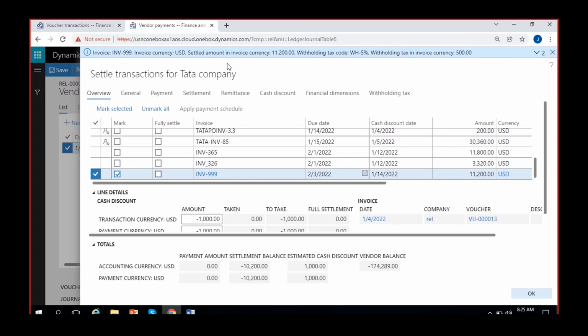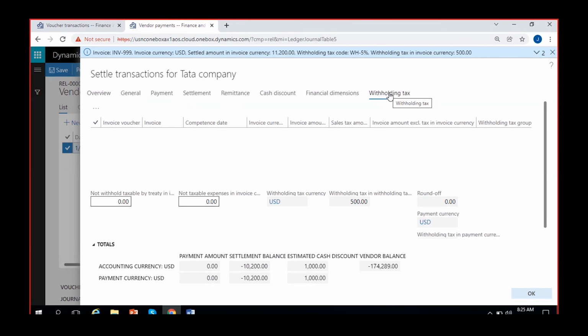Invoice 399, settled amount in invoice currency 11,200, withholding tax code 5% is applicable and the amount is 500. See, withholding tax is calculated on the base amount of the invoice only, not on the sales tax amount. Only on the 10,000 amount, the 500 tax is calculated. If you want to see how it is calculated, you can go to this option, withholding tax.